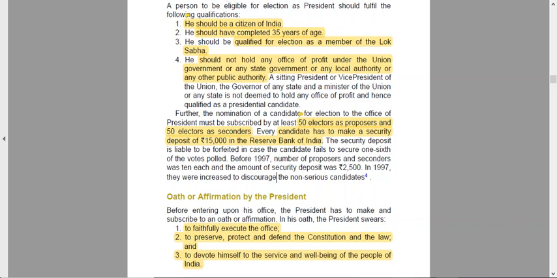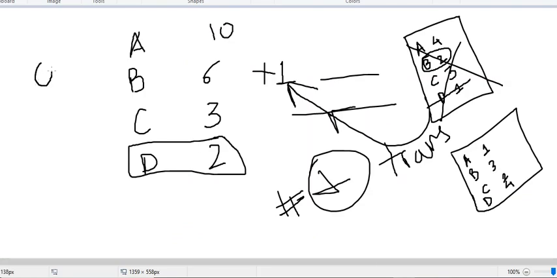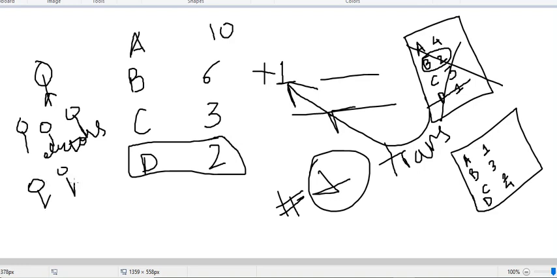So let me show you what I'm talking about with the electors. Supposedly, this is the person who has to be elected as president. He will have 50 electors like this. These are the 50 electors that he has. Now, all of these 50 will also have seconders. These are the people who will be giving guarantee for these people. These are called seconders.